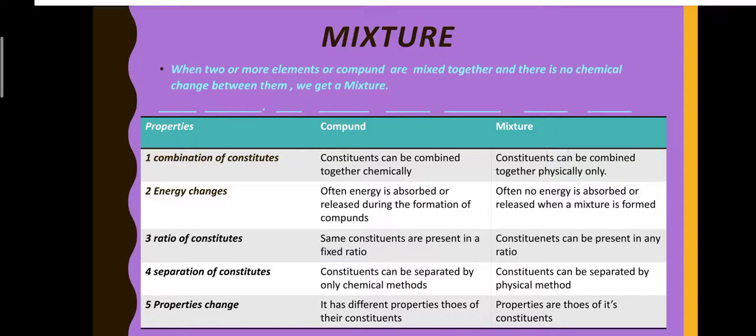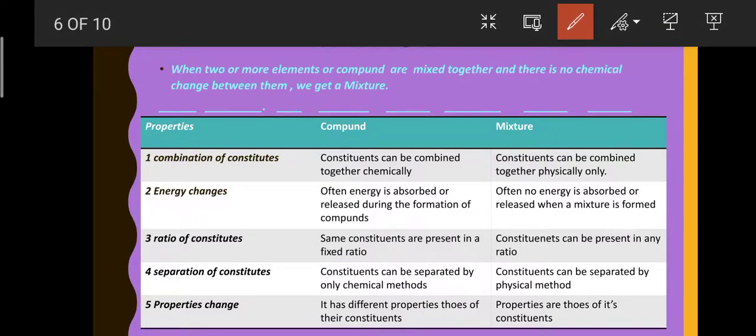Mixture. When two or more elements or compounds are mixed together and there is no chemical change between them, we get a mixture. Means there is no chemical reaction between them and it is not forming a compound. Even when we mix them together, it forms a mixture.